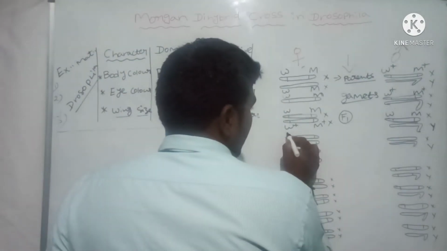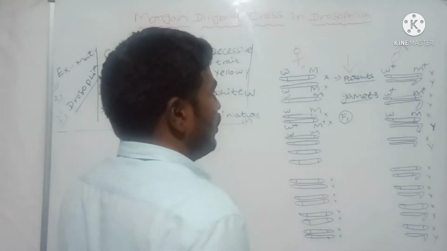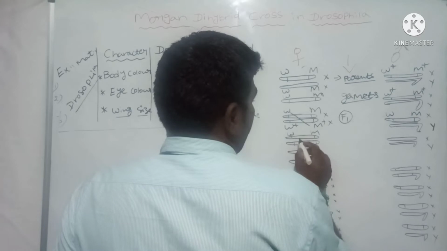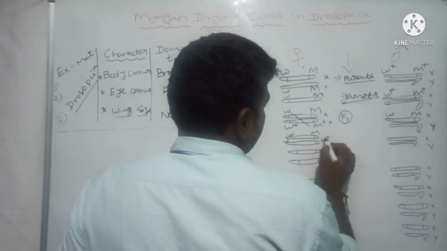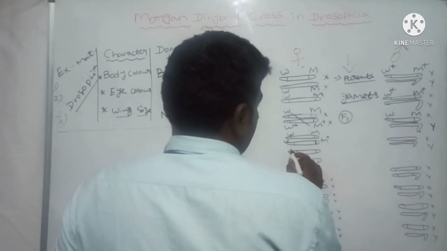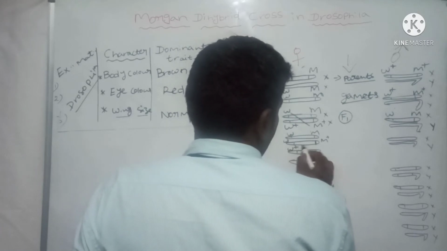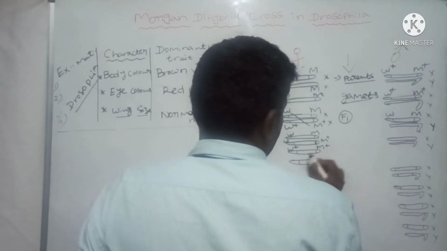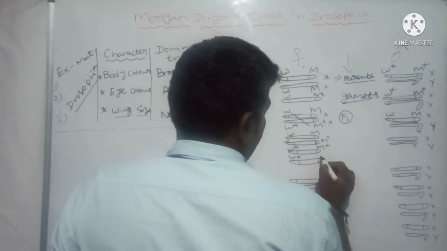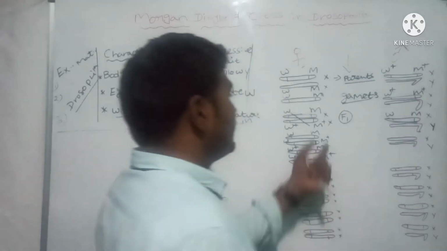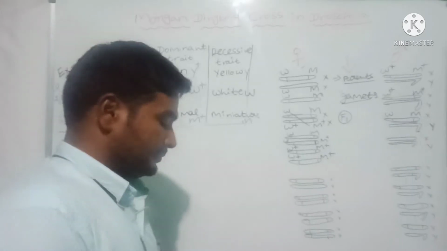Without crossing over, we expect the gametes W and M. With crossing over, W and M plus, and W plus and M. And without crossing over, again W plus and M plus. So these are the gametes we are expecting.